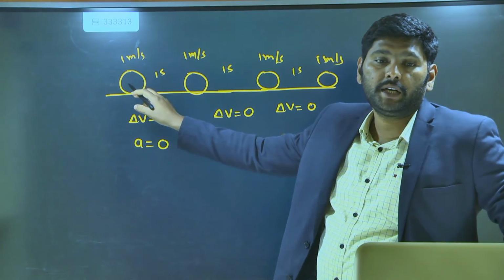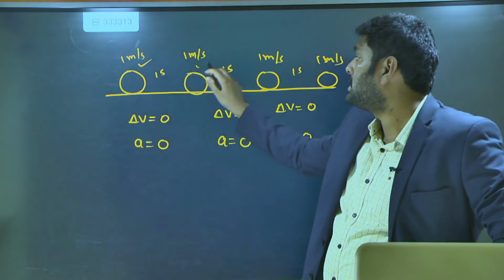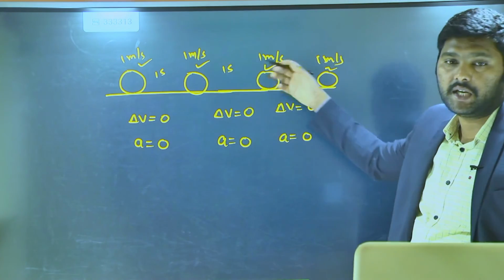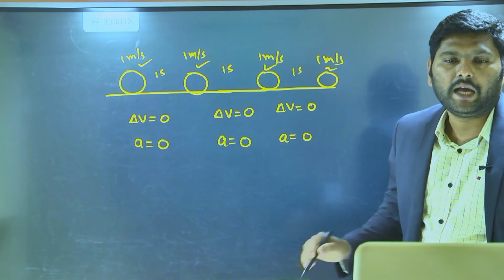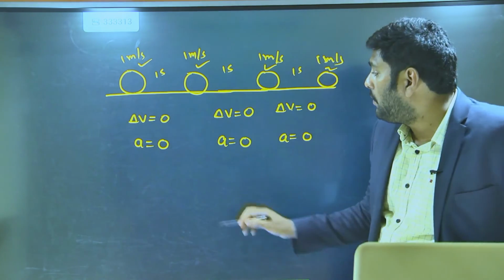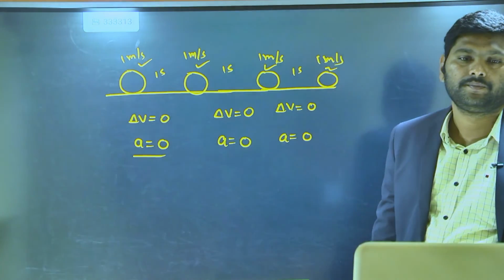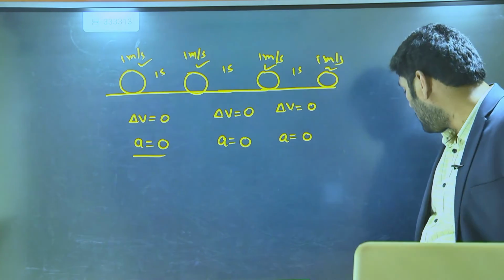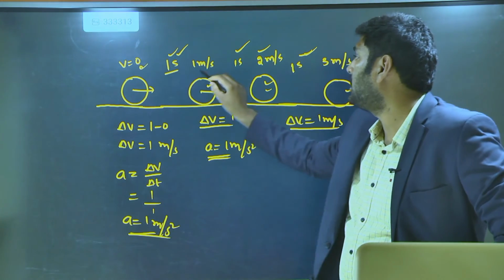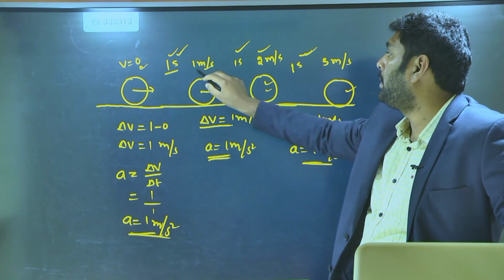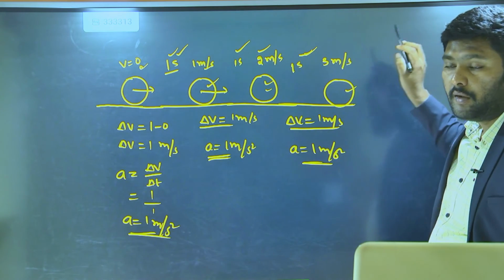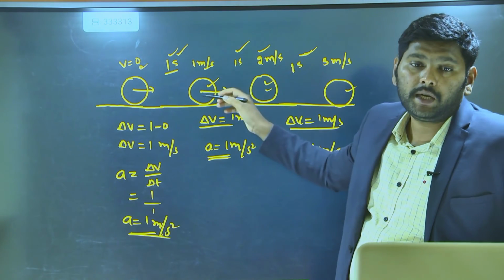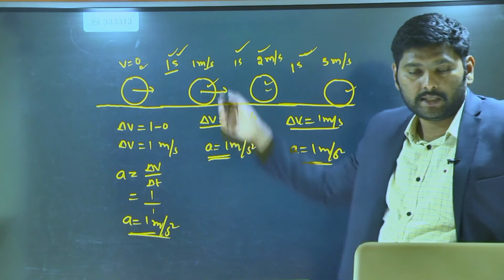Which means the object is moving with what velocity? The same velocity. Every second the object is moving with the same velocity. That is nothing but constant velocity. When the object moves with constant velocity, what is the acceleration? Zero. When the object continuously changes its velocity like 0, 1 meter per second, 2 meter per second, 3 meter per second, likewise increasing the velocity, is the acceleration 0 or something else?